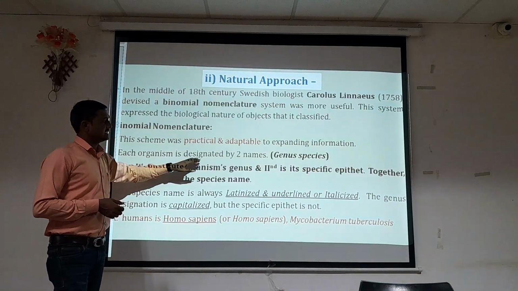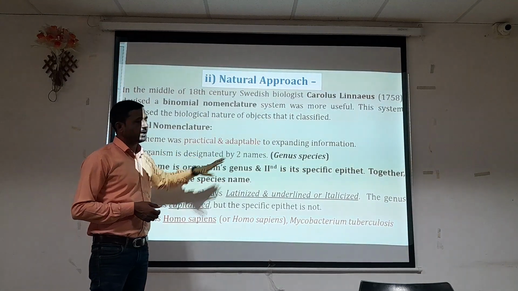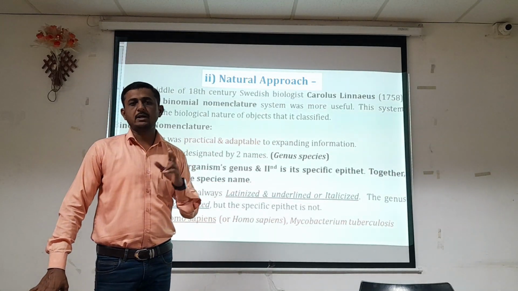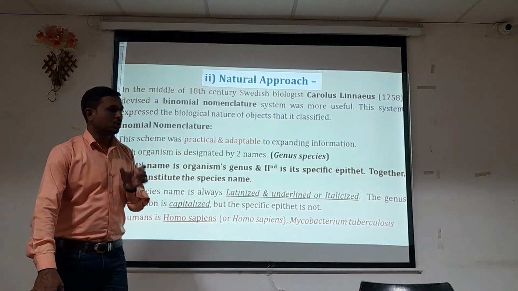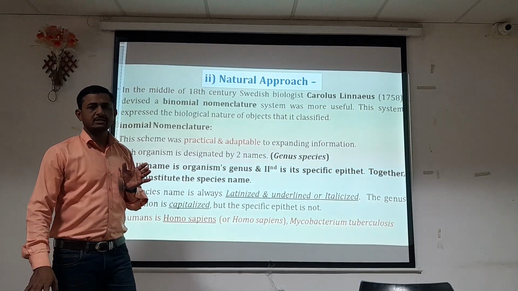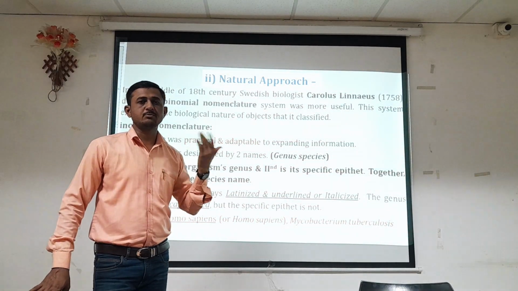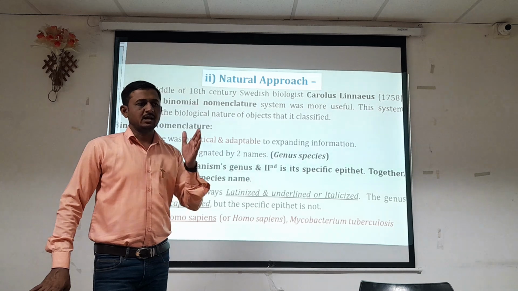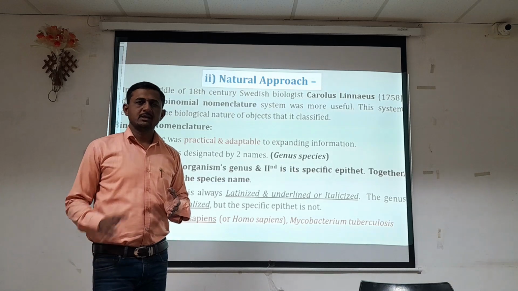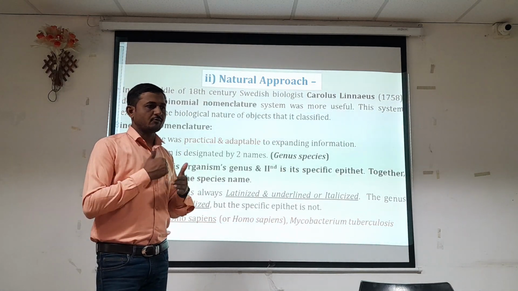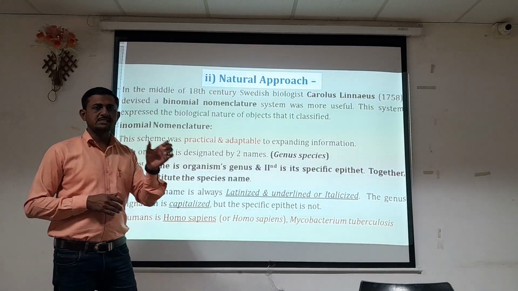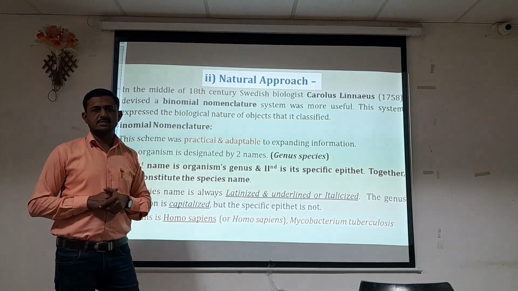Each organism is designated by two names, and those names are a genus name and a species name. Each organism is identified on the basis of the genus it belongs to, and after complete identification the species is given a particular name, that is the species name. So for following the protocol of binomial nomenclature, two names are given: one is the genus name and the other is the species name.